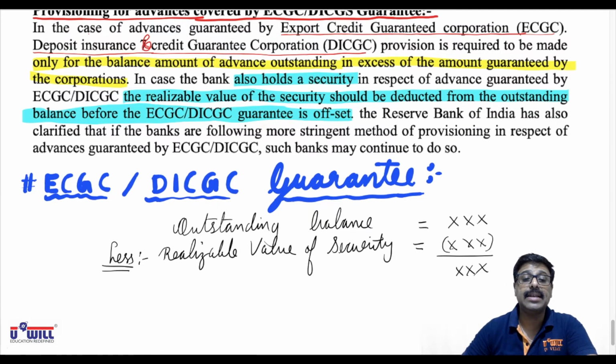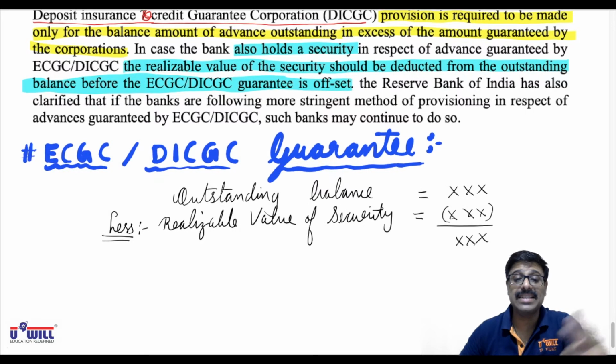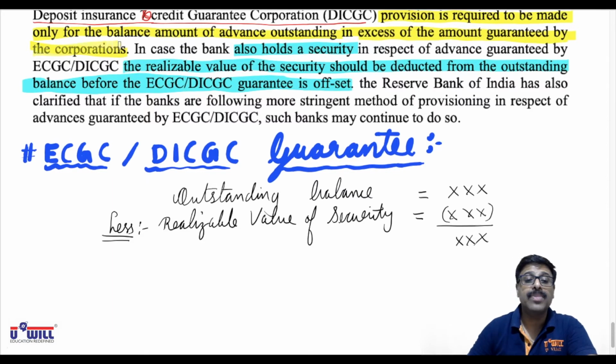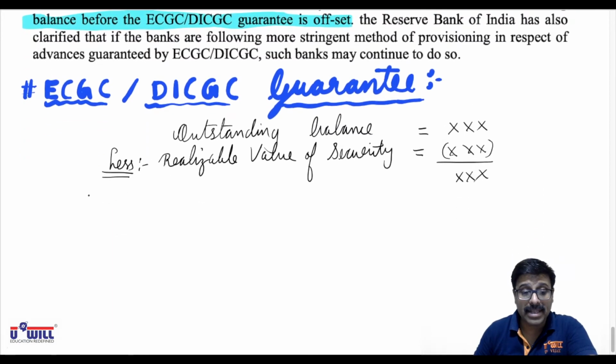What do they say? This provision is required to be made only on the balance amount of advance outstanding in excess of the amount guaranteed by the corporation. So whatever amount is guaranteed by the corporation, that again we will minus.